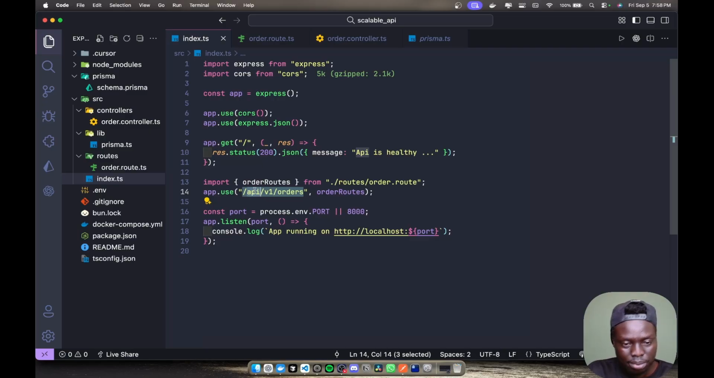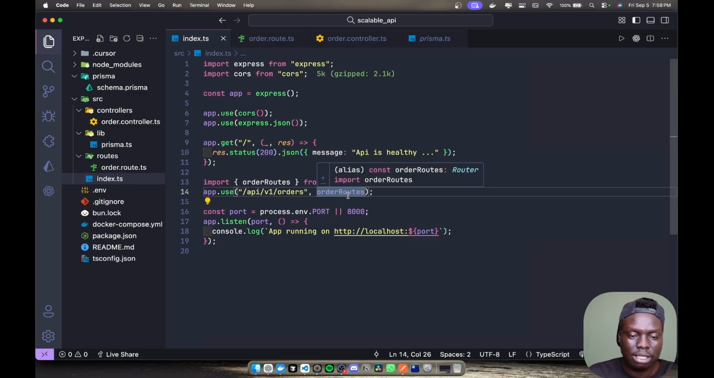It always starts with API. It has a specific version, and it has orders. You use this as orders. You don't say API/v1/order. No, you say orders. It depends on you, but it's always good to use it like this.